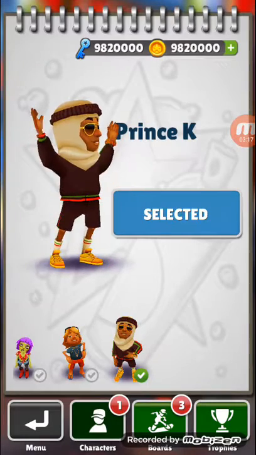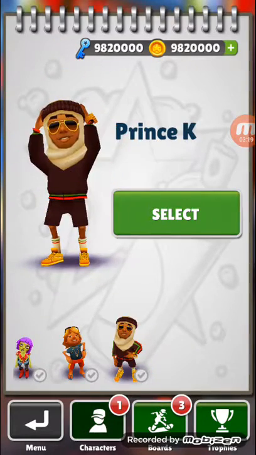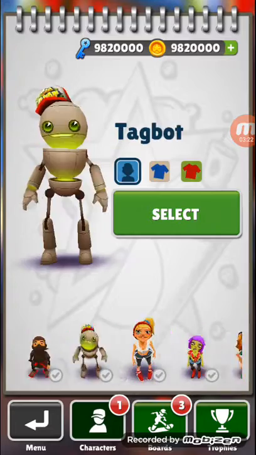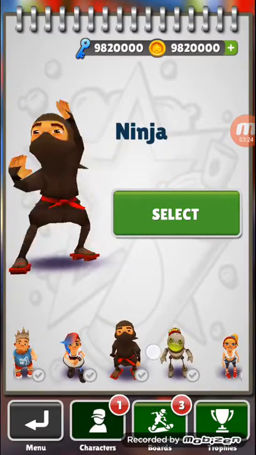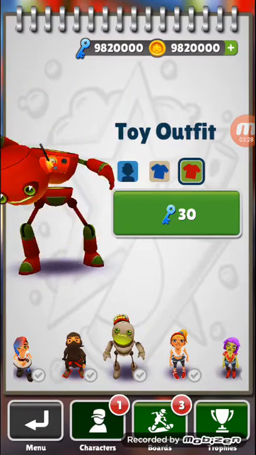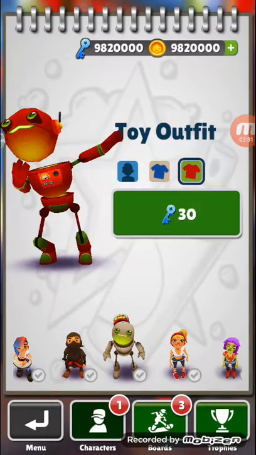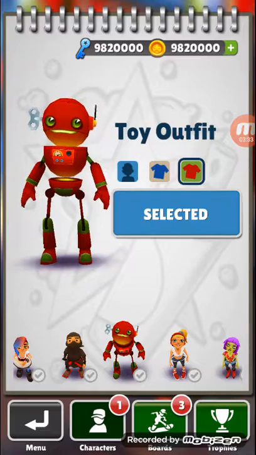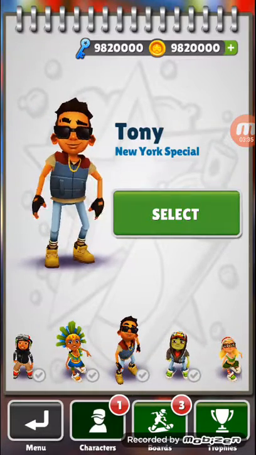Prince, select. I can buy any player. Tag bot, and my keys will not go down also. See, it's this much, and it's not getting finished either.